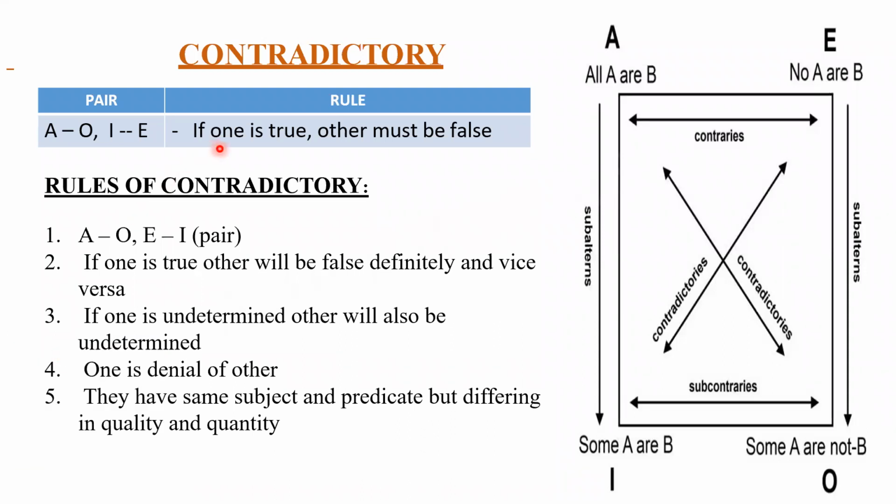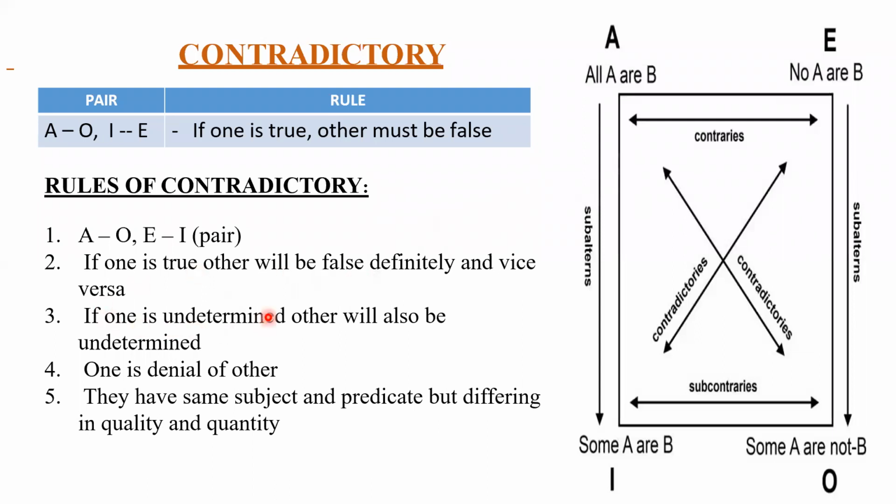Clear? So if one is true, the other must be false. If all is true, the opposite should be false. In the same way, if some not, or O, is false, then the opposite should be true because it's contradictory. And if no is true, the opposite should be false. If this is false, this should be true. So in simple terms, the opposite thing is called contradictory. See the rule: if one is true, the other must be false definitely, and vice versa. Same thing I told you just now.